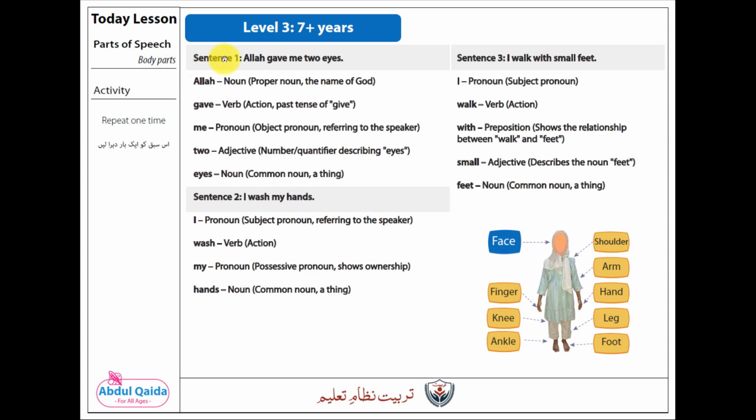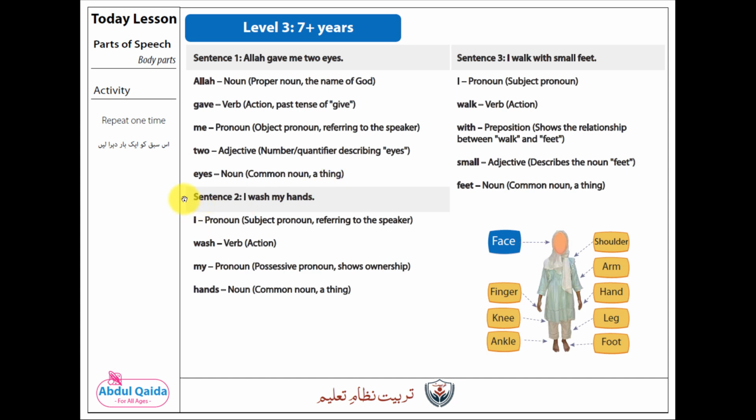Sentence number 1. Allah gave me two eyes. In this sentence, Allah is a noun. It is a proper noun, the name of God. Gave is a verb. It is an action and the past tense of give. Me is a pronoun, an object pronoun referring to the speaker. Two is an adjective, a number quantifier describing eyes. Eyes is a noun, a common noun, a thing.